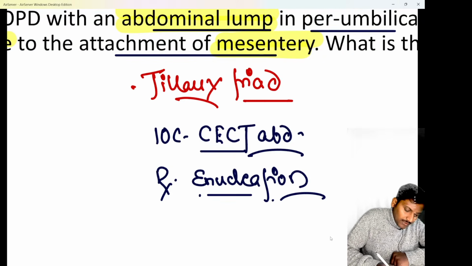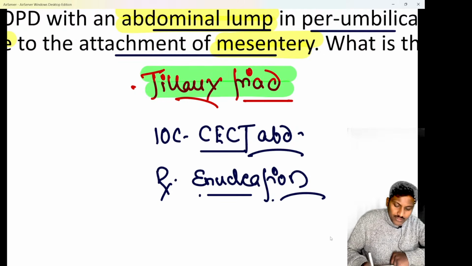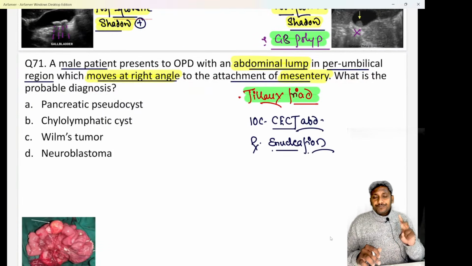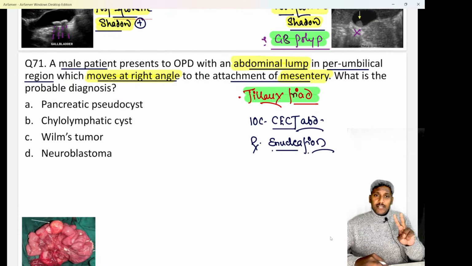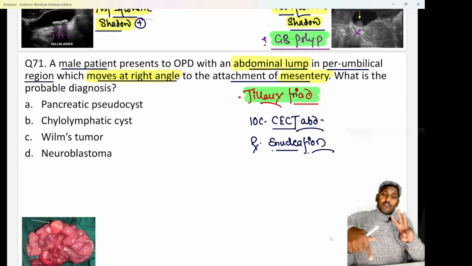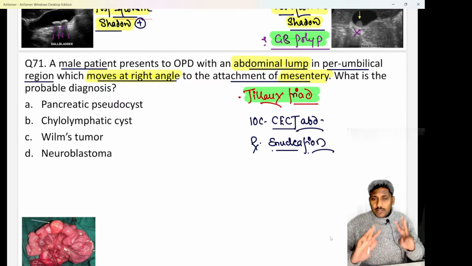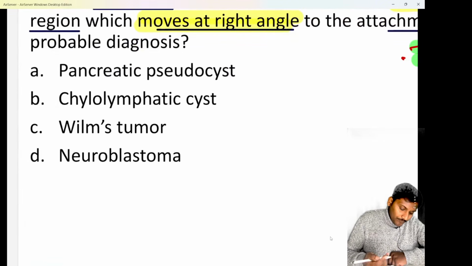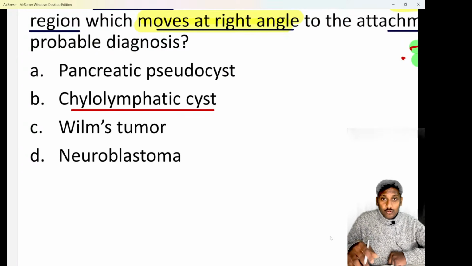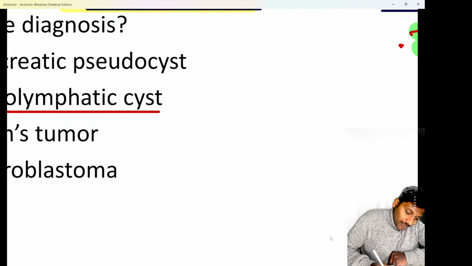So it is nothing else but: one, a soft fluctuant swelling in the umbilical or periumbilical region. Second, the swelling is mobile in a direction perpendicular to the mesentery. And third, there is a zone of resonance around the swelling. These three features are known as Tillaux's triad, and that is seen in cases of mesenteric cyst, right? Whenever there is a cyst in the mesentery, the most common type of mesenteric cyst is a chylolymphatic cyst. Recent FMG question, though this was not expected, but it came.